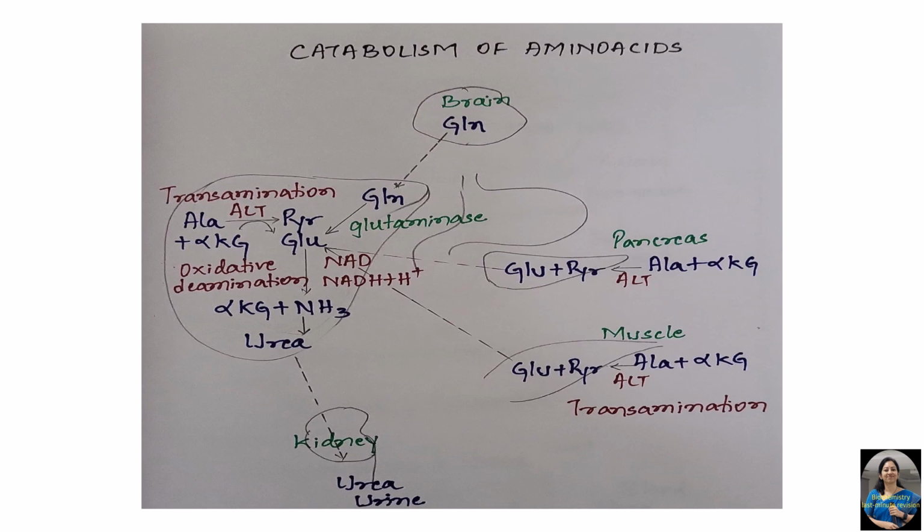Now, this glutamate undergoes oxidative deamination in liver because this is catalyzed by glutamate dehydrogenase enzyme, and this enzyme is present only in the hepatocytes and not in any other cells. So glutamate gets oxidized to alpha ketoglutarate releasing ammonia, and simultaneously NAD is getting reduced to NADH, and this ammonia gets detoxified to urea, and urea is excreted by our kidney. So this is about the catabolism of amino acids, and this is the major source of ammonia in the body.